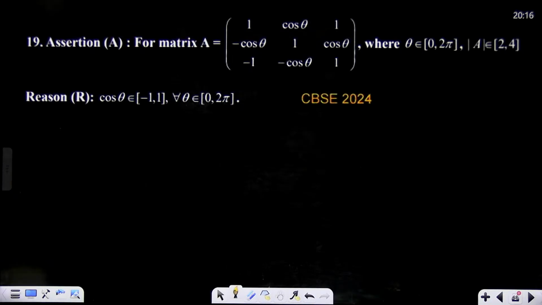Come on. Try to think, solve, and then give your answer.